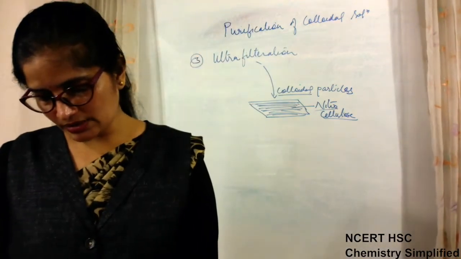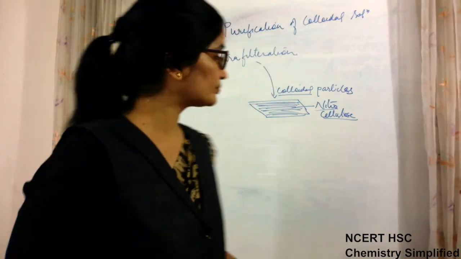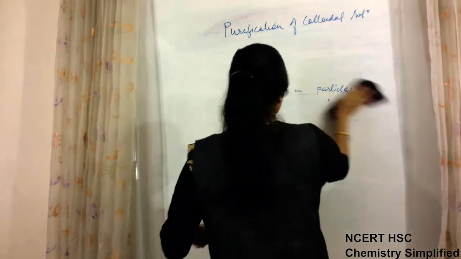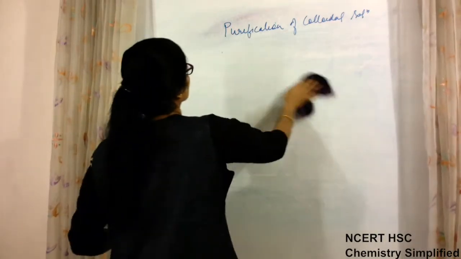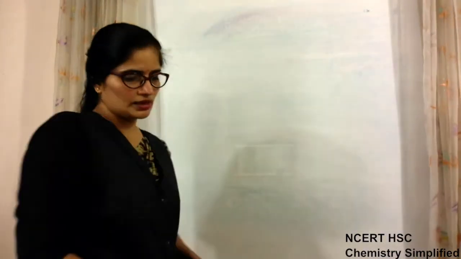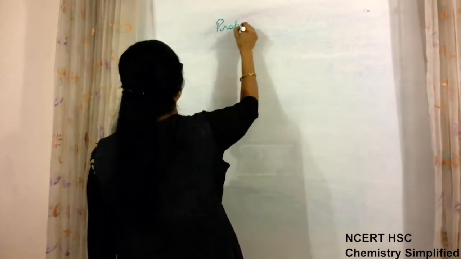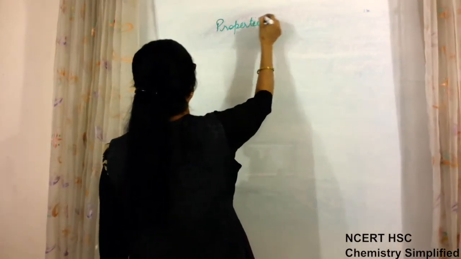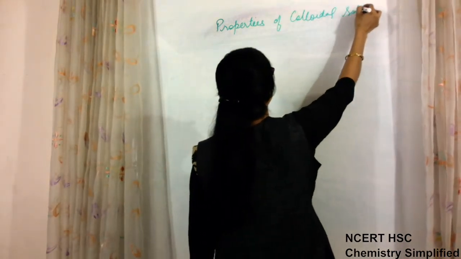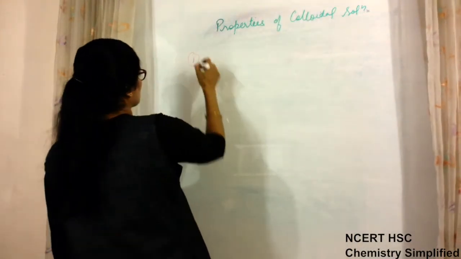Now the next topic is the properties of colloidal solutions, which are a little important. First property, colligative properties.